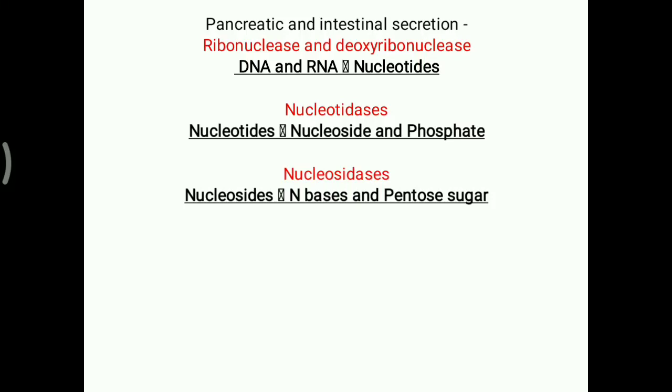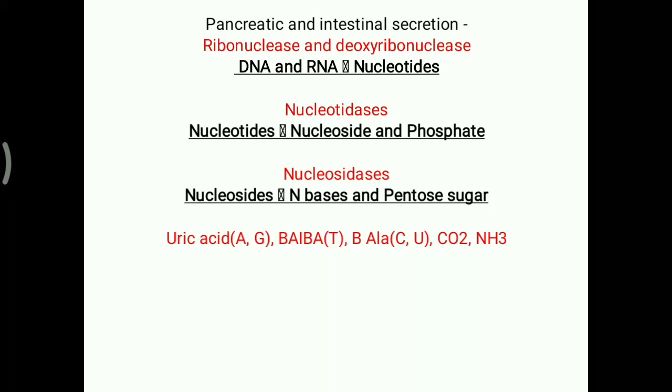Now you already know that the different nitrogenous bases are the purines and pyrimidines. Purines, particularly adenine and guanine, will be lastly metabolized up to the level of uric acid, while pyrimidines, that is cytosine, thymine and uracil, are handled differently. Thymine will be converted into beta amino isobutyrate or butyric acid, while cytosine and uracil are mostly converted into beta alanine. Along with that, carbon dioxide and ammonia are generated.